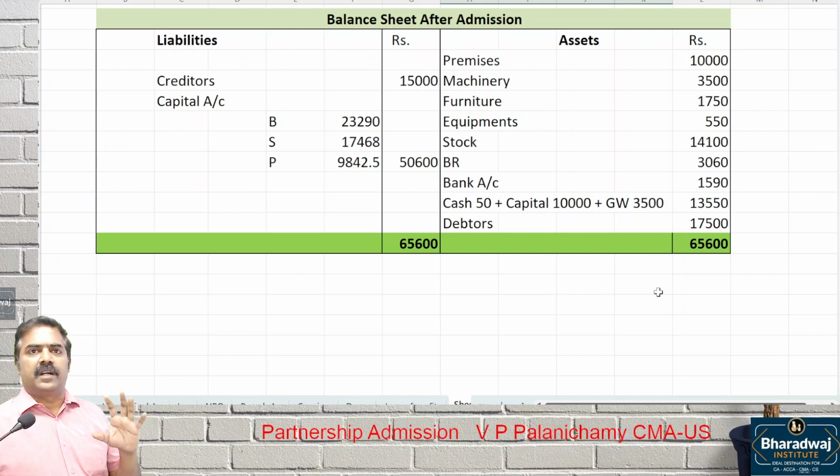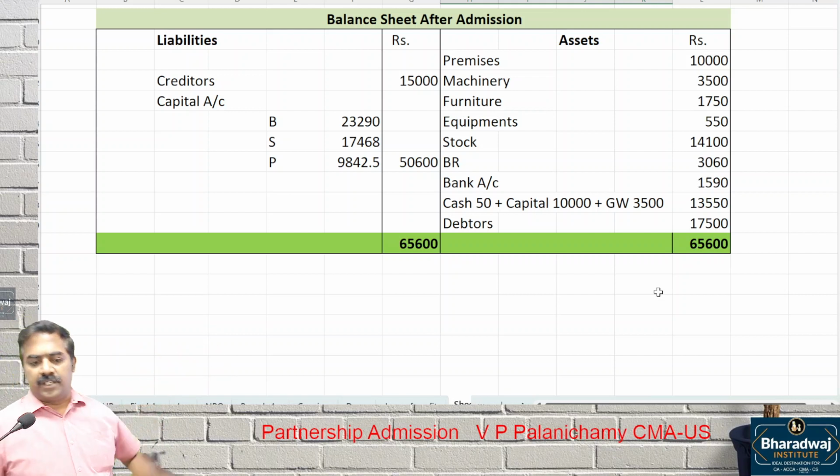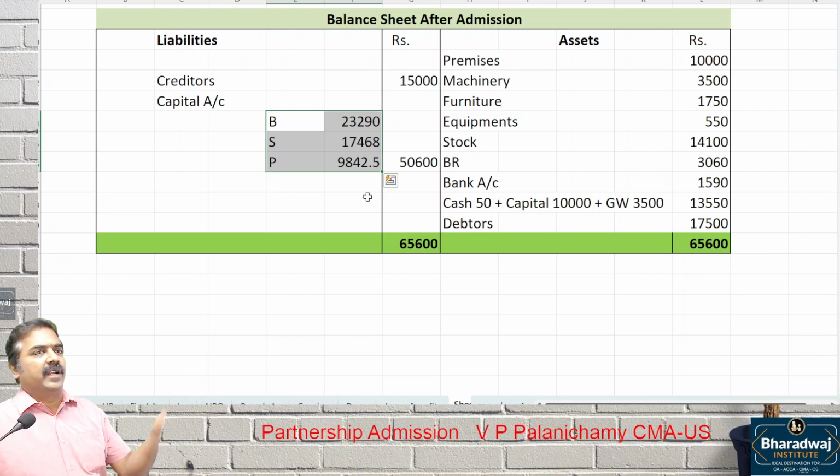Pay attention. Now, what we are going to see in the next class. Number 1: the capital will not be in the profit sharing ratio. In this problem, the capital will not be in which ratio? But partners would like to keep it in the profit sharing ratio. What to do? Number 2: goodwill will not be given in the question. It is hidden goodwill. You have to find out the goodwill based on the information given.